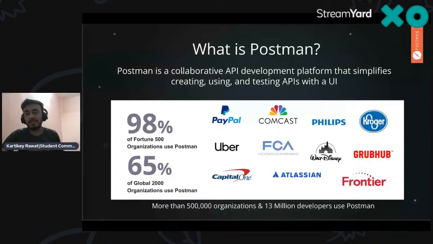You can collaborate with many folks over there and work on it. It's a collaborative platform where you can collaborate with your friends on an API. So again, I'm saying it's a GitHub for API. It's democratizing API in terms of open source. And if you don't know, 98% of the top companies are using Postman.